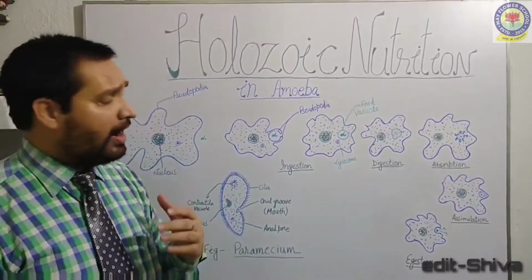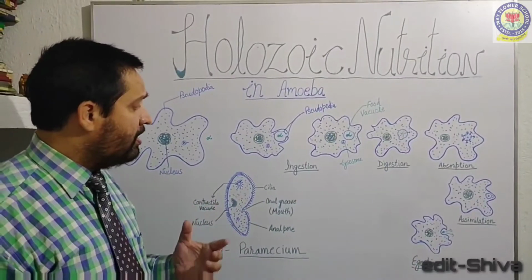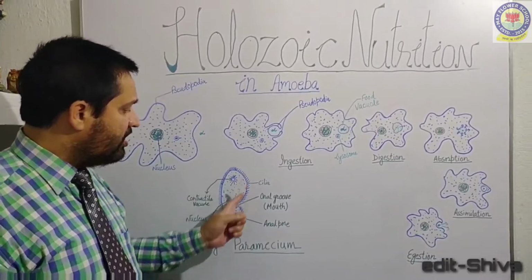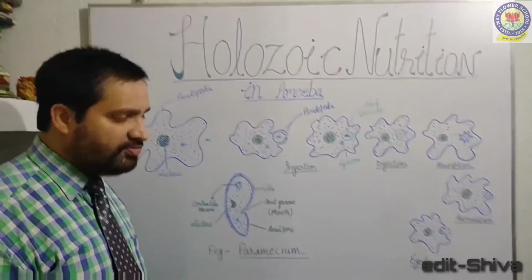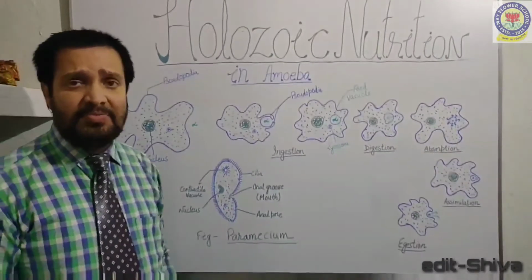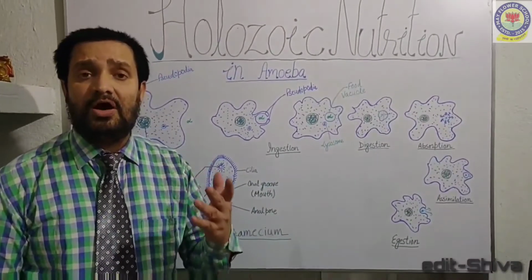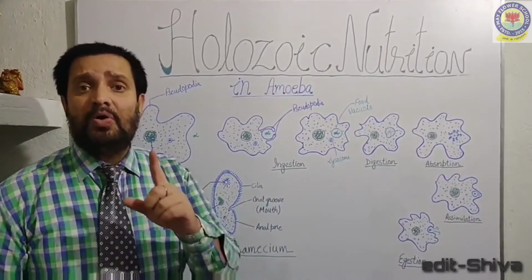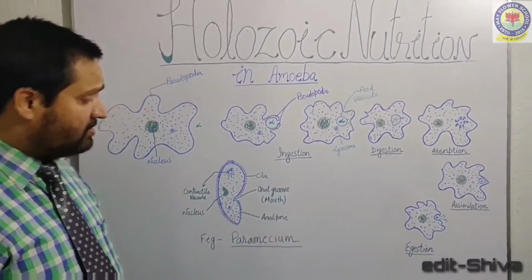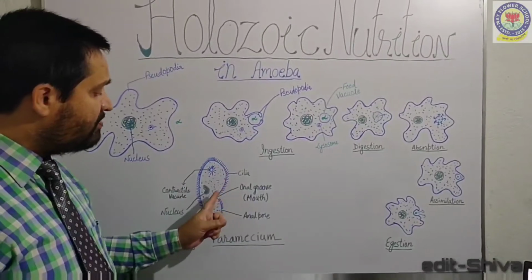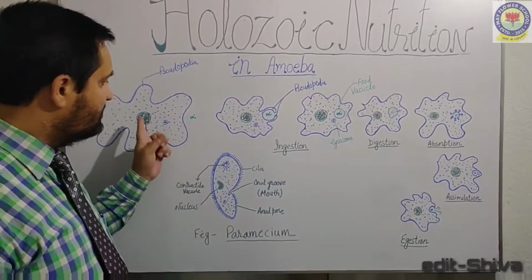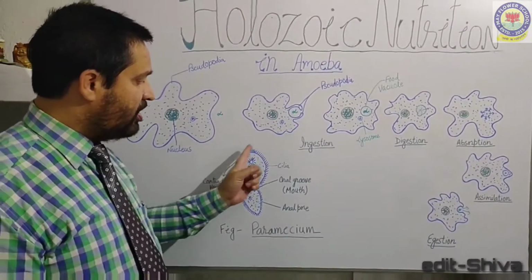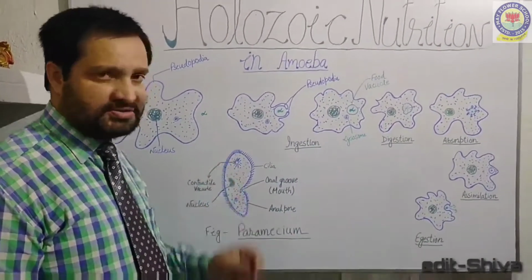Now here I want to compare the ingestion process of amoeba with another organism, that is paramecium. Paramecium is also a unicellular organism like amoeba. That is, it is also made up of one cell. But the body of paramecium is fixed, unlike the amoeba. Body of amoeba is irregular, but the body shape of paramecium is fixed.